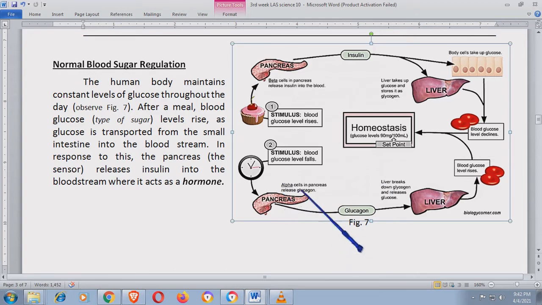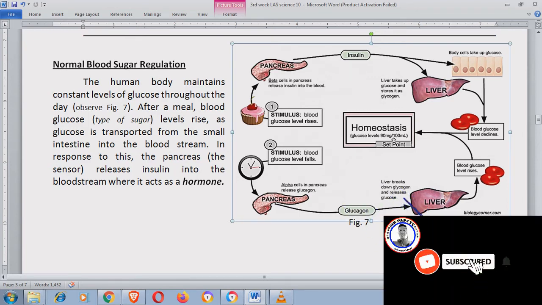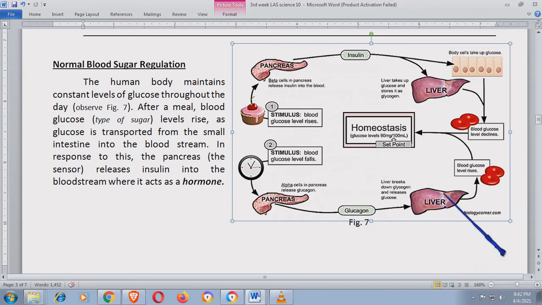So, si brain, mag-respond si brain, uutusan niya si pancreas ulit na mag-release ng tinatawag na glucagon. Kasi nga, mababa yung glucose level mo, syempre, magre-release ka ng glucagon. Alpha cells in pancreas release glucagon. And then, what will happen after the glucagon is released? Liver breaks down glycogen and releases glucose. So, si liver mo ang magpo-provide ng glucose through glucagon. Yung liver natin ang magpo-produce. And then, pag nag-produce na siya ng blood glucose, tataas na yung level ng blood glucose natin sa katawan. And then, mapapansin mo ulit yung tinatawag nating homeostasis.